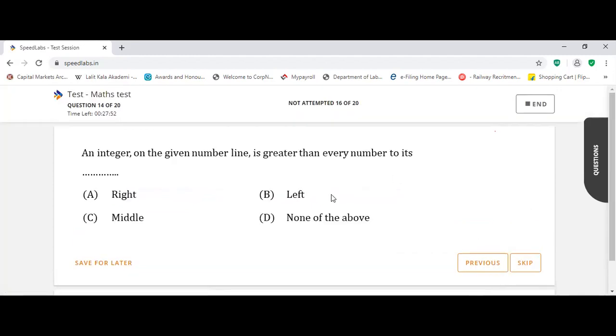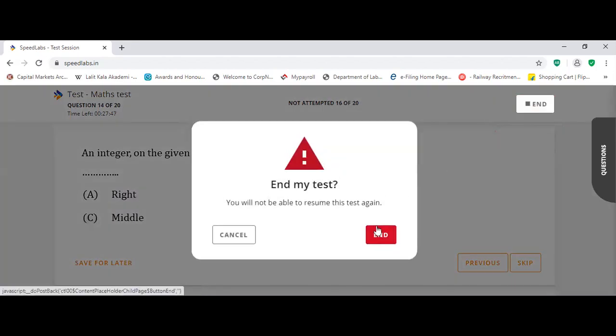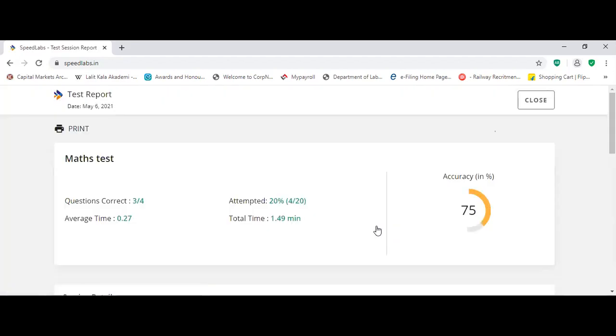It's like this, an integer. Suppose I want to solve this much only, so I'm ending this test. You can see the report also of your own test. See, 4 questions I tried, 3 is correct. 75% accuracy. Yes or no?